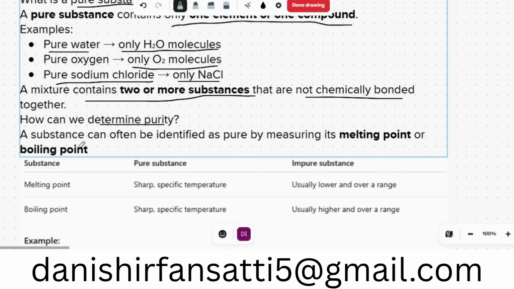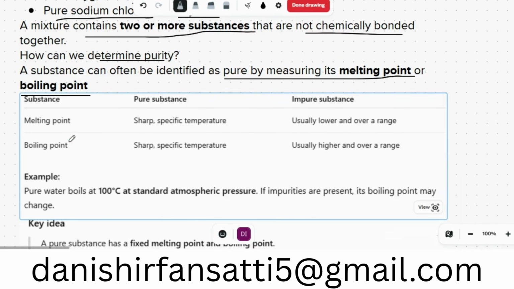A substance can often be identified as pure by measuring its melting and boiling point. A pure substance has a sharp, specific melting point temperature, whereas an impure substance usually has a lower melting point and melts over a range of temperatures. For example, water and salt. The boiling point of water is 100, whereas with salt it is different.